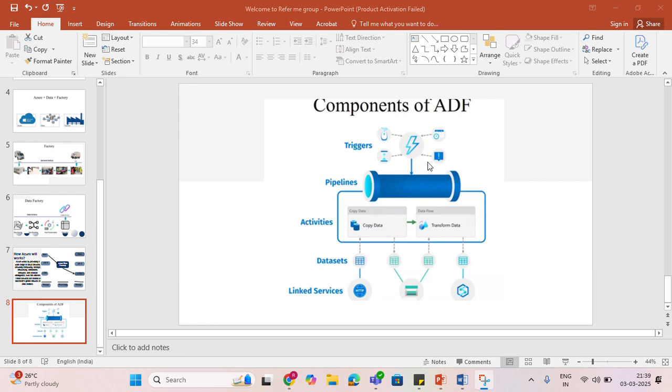We'll discuss more about all these components. And the last one is trigger. A trigger is used for scheduling pipeline executions. For example, at midnight 2 o'clock your client will ask for a report. At midnight 2 o'clock we can't wake up and send the report, right? So instead of that, we are using a trigger option. We can schedule the time in the trigger, and we'll see in the practical session how a trigger works.